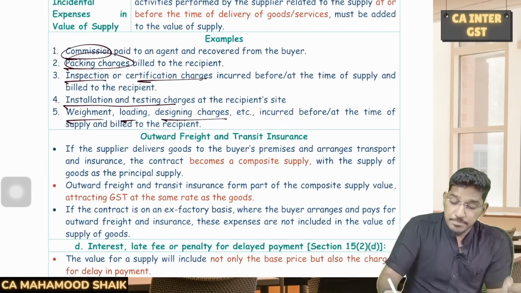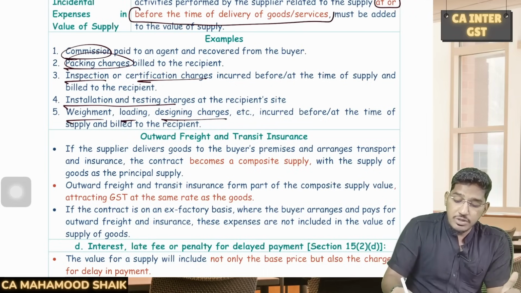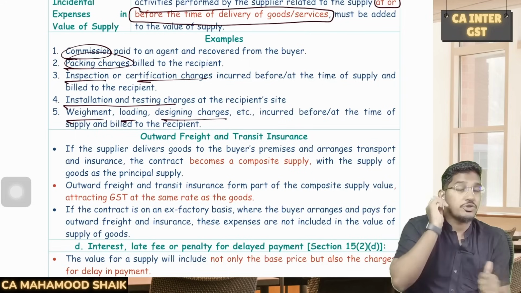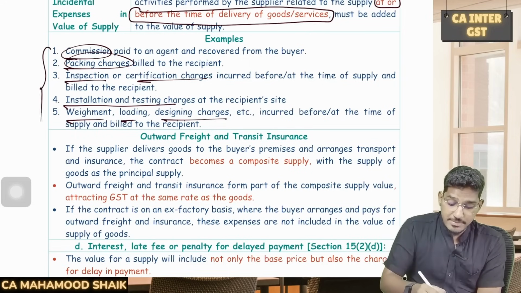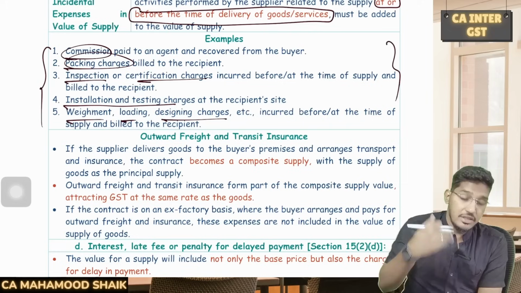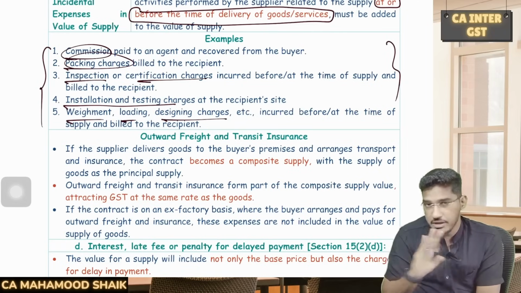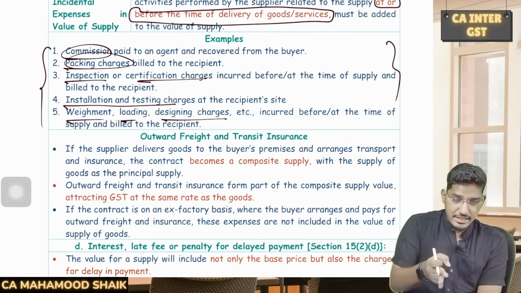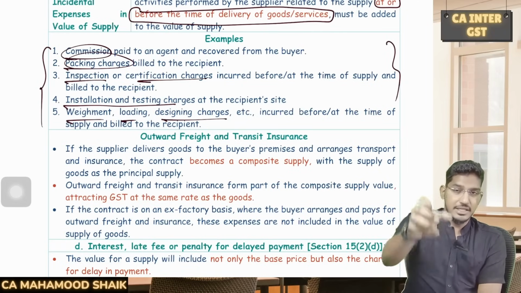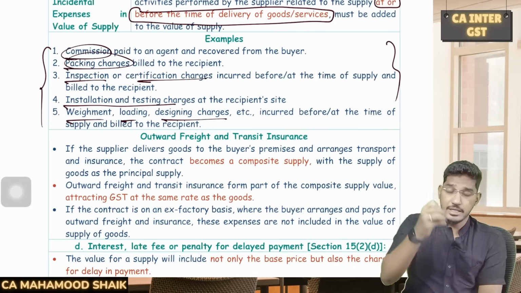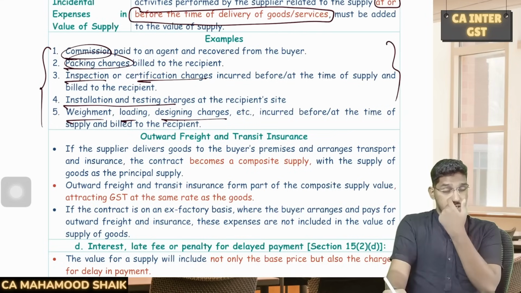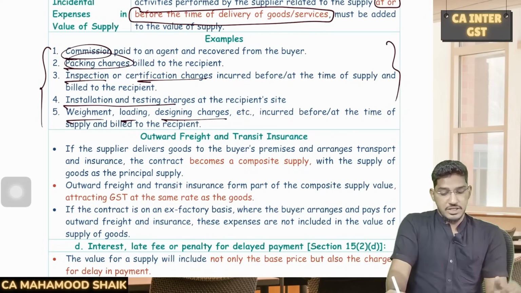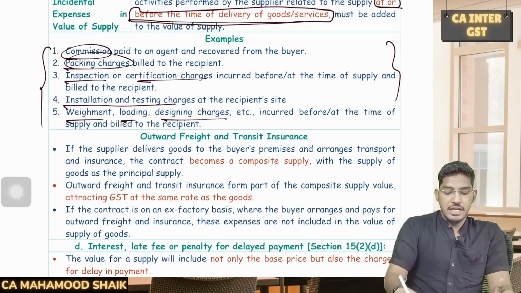One more important point: these incidental expenses which are incurred at or before the delivery of the goods or services only should be added to the value of supply. Which means if any of these expenses are collected after the delivery of the goods and services, that will not be added. Those incidental expenses which are collected by the supplier from the recipient at or before making the delivery of the goods or services will form part of the transaction value. Very, very important, even in the case scenario based MCQs.